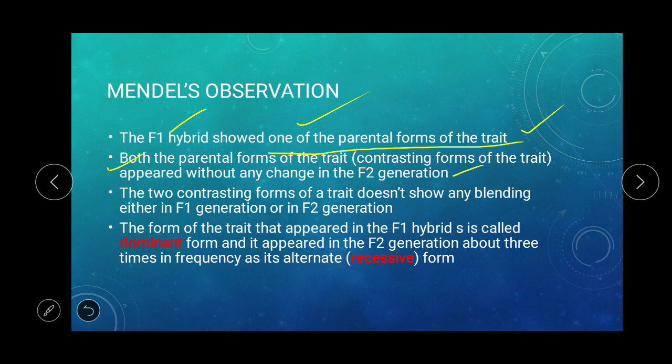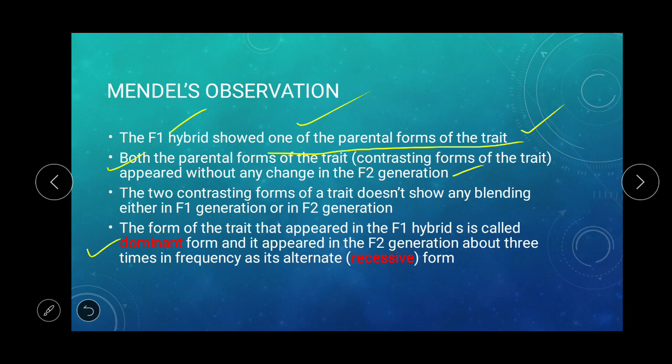Then the 2 contrasting forms of a trait don't show any blending in either the F1 or F2 generation. Blending means, for example, if you take a tall plant and a dwarf plant and get an intermediate plant, you can say you got a blended result. But here there is no blending; the forms were recovered as such, as they were in the parental generation. The form of the trait that appeared in the F1 hybrid is called the dominant form.